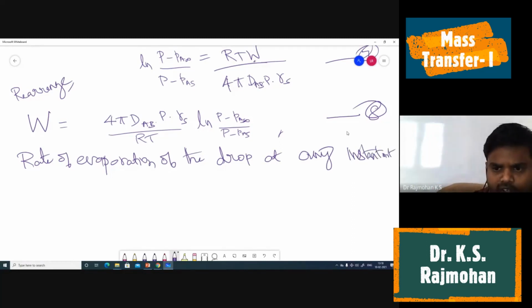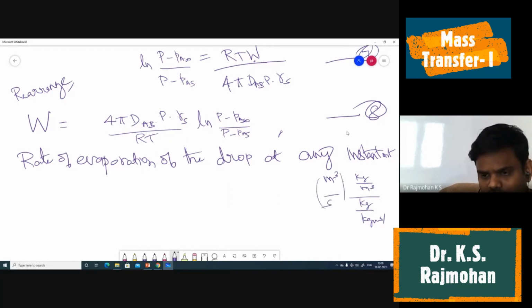I want the volume in meter cube, you know the density in kg per meter cube, and if you divide by molecular weight in kg per kg mole, and with respect to time, if you do the volumetric rate, with density and molecular weight, what will be the unit? We will get kg mole per second, right?